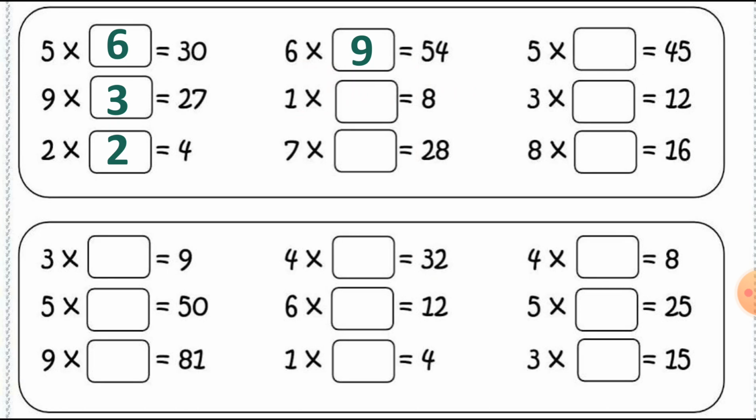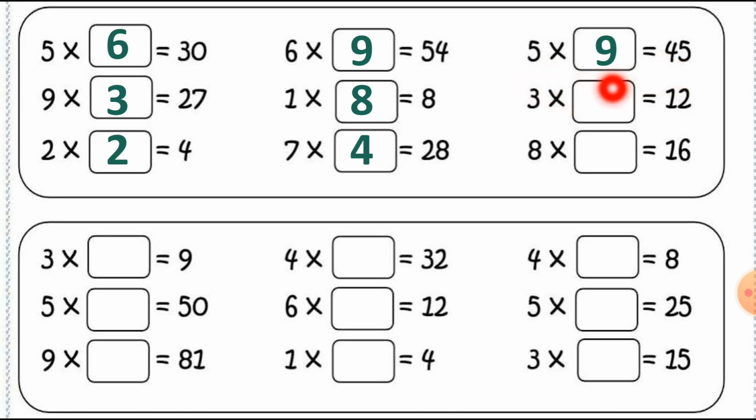Now here the table number 1. You can see this 1 and 8. So we can write down the answer 1 8s are 8. Now in the table number 7 we get the answer 28. So 7 4s are 28. We can write down the answer this way. 7 4s are 28. Now the next one, 5 and 45. So in the table number 5 we can write down 5 9s are 45.